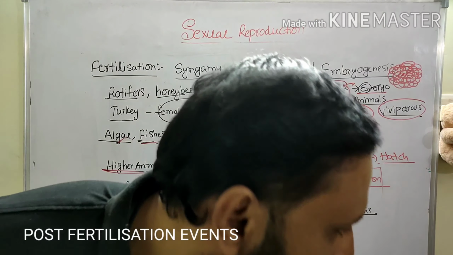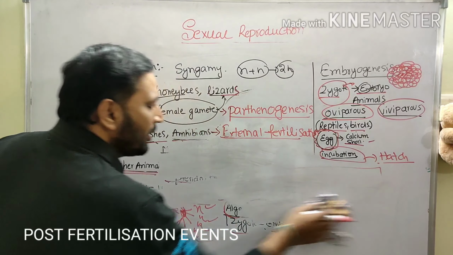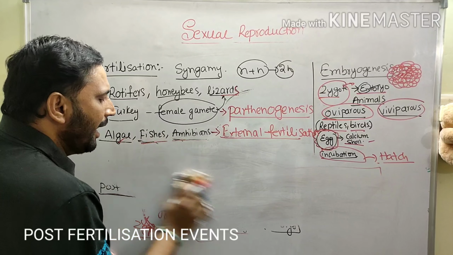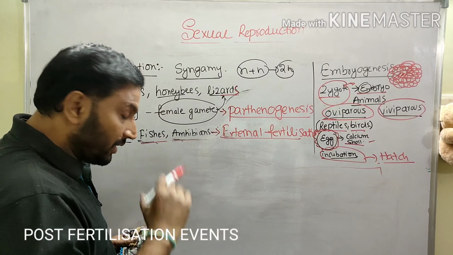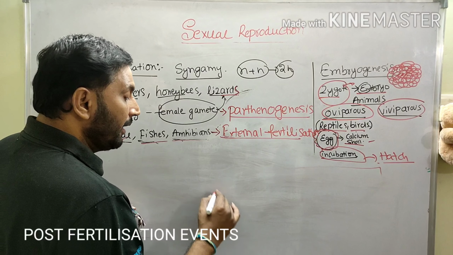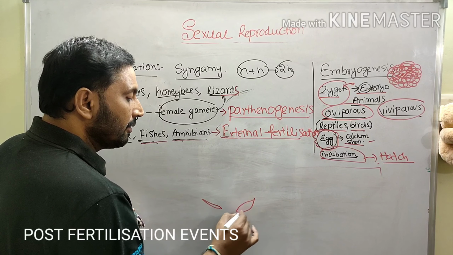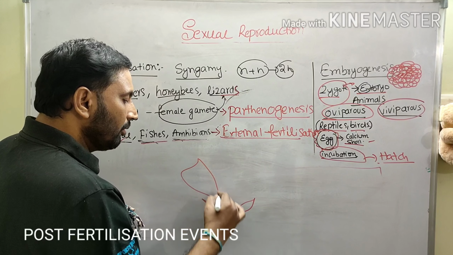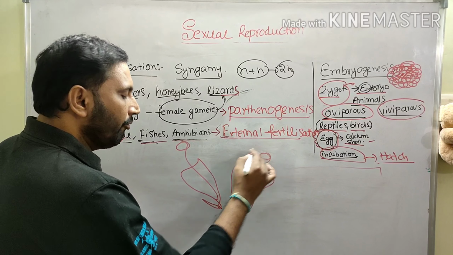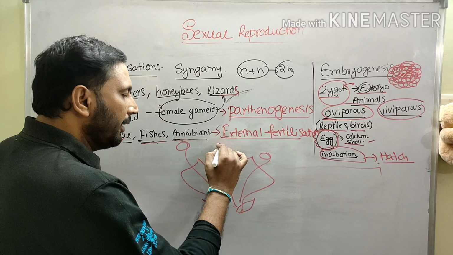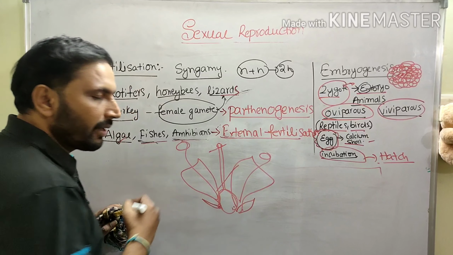Whereas in plants, what is the specialty? Especially in pteridophytes, gymnosperms and angiosperms, especially in seed plants, the calyx falls off, the corolla falls off, the androecium falls off, and in the gynoecium the stigma and style fall off; only the ovary survives.